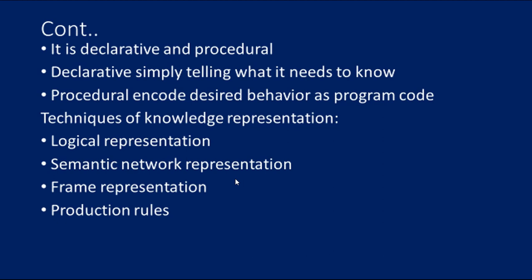So what are the approaches we need to follow here? There are two approaches, declarative and procedural. Declarative means telling what it needs to know. Procedural means desired behavior as program code. So we can create a knowledge base agent by initializing it with an empty knowledge base and telling the agent all the sentences with which we want to start. This is called declarative. In procedural, we directly encode the desired behavior as program code, which means we just need to write a program that already encodes the desired behavior of the agent.